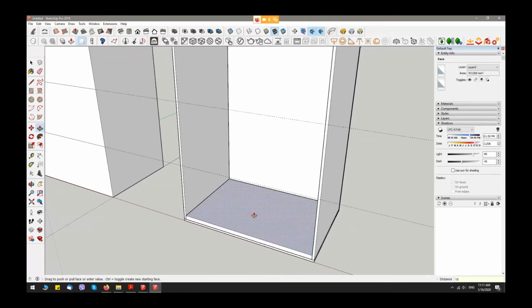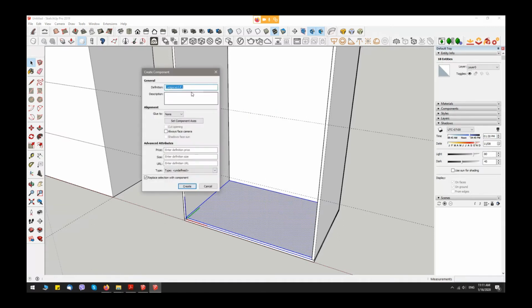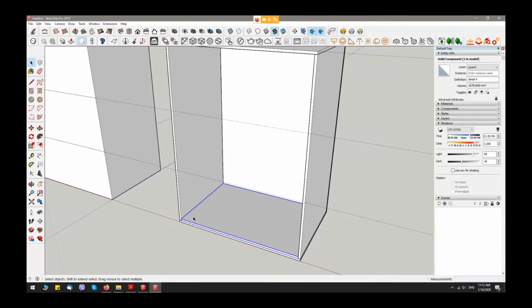I'll put the thickness 18 millimeters. I select this one and make a components. Detail 4 and create. Okay.